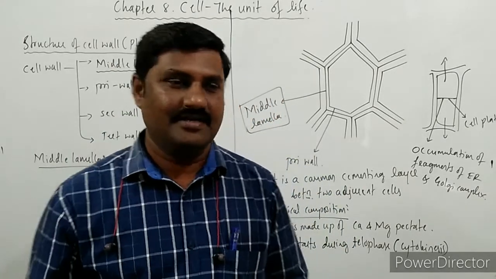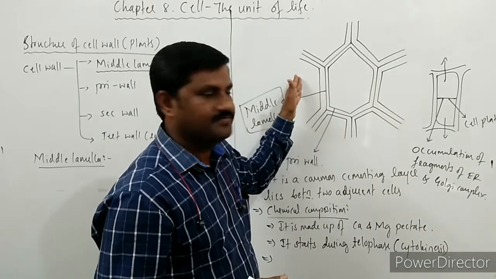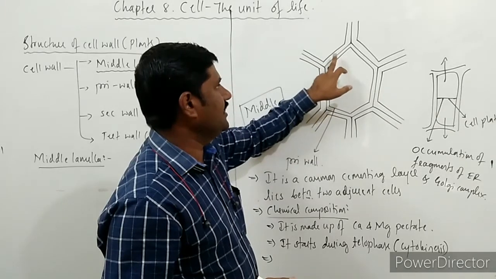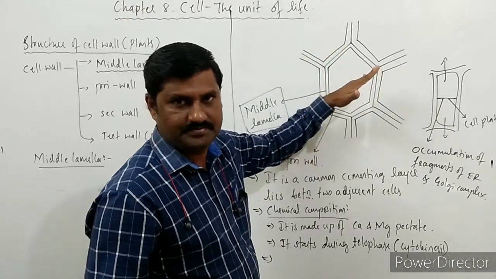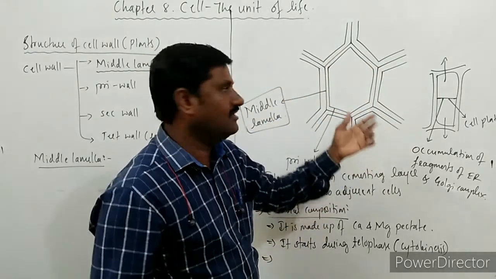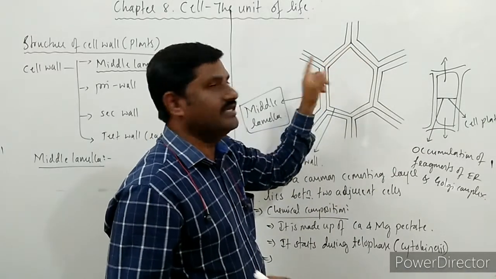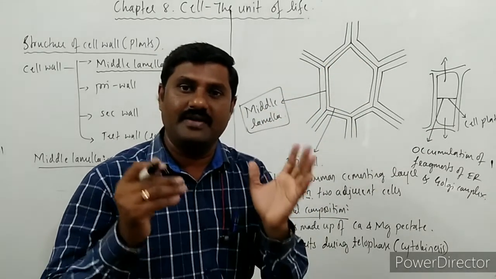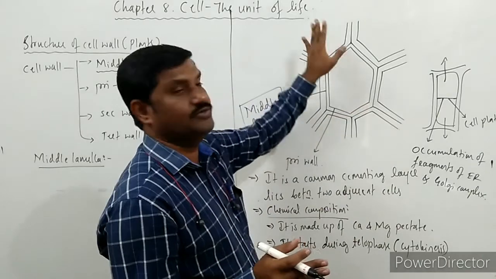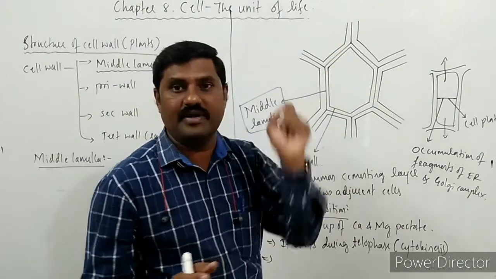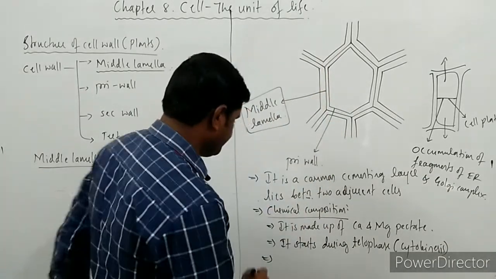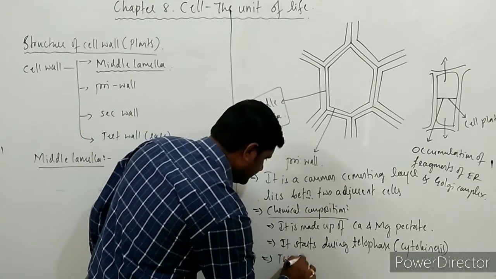Then what happens? This cell is adjacent to this cell. During the separation of the cells, how do these two cells separate? Whenever the dissolution of this middle lamella takes place, when the middle lamella dissolves, at that moment the two cells are separated. Both cells are joined because of the presence of a common cementing layer called the middle lamella.